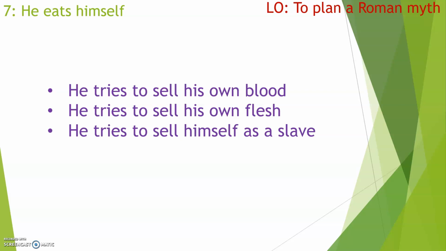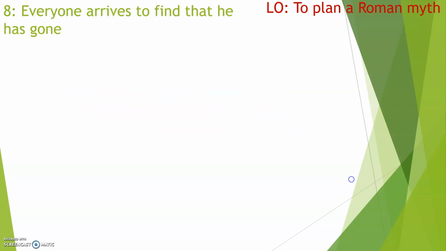So have a think about what is it he's going to try and sell? What's he going to try and give away? What is it that's going to happen that's going to make, at the end of it, it the end of the day for our main character? Pause the video now and think about what section 7 could be. Okay, so moving on to section 8.